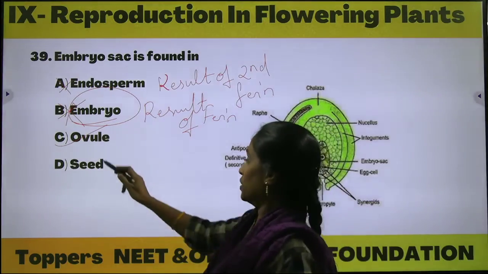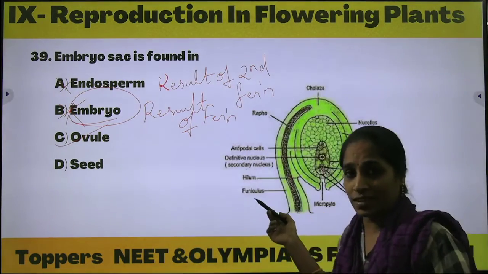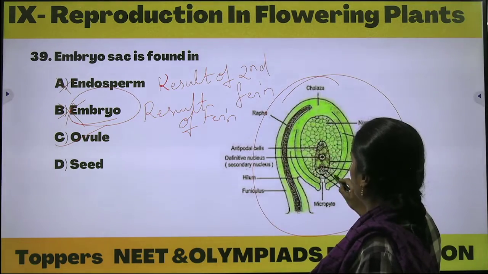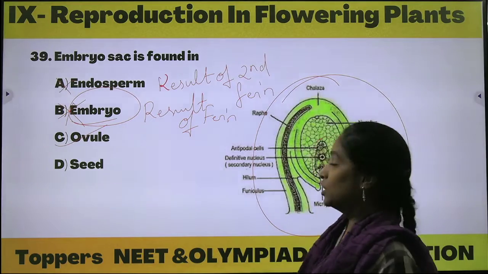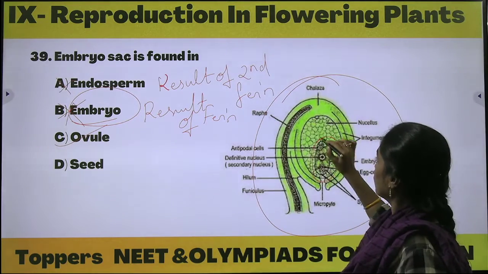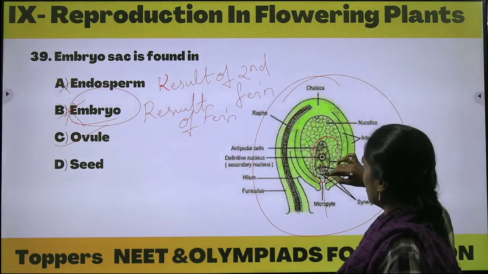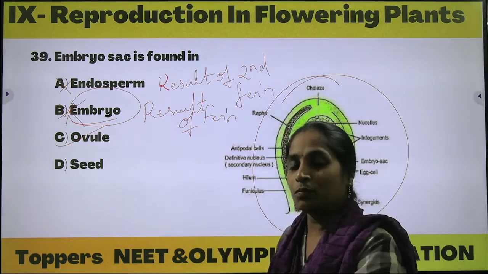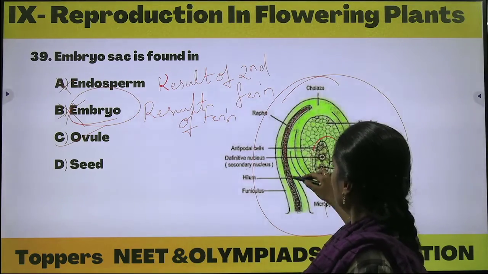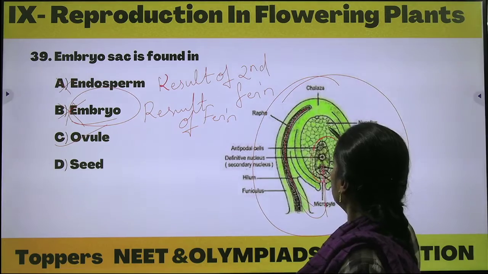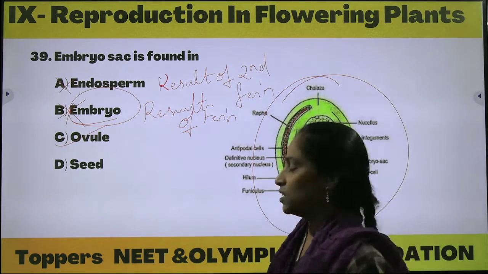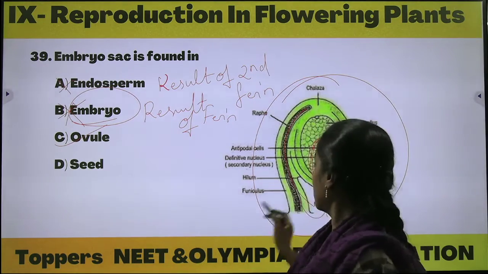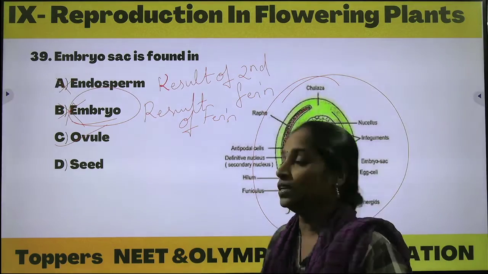Okay, so it's found in the ovule. A picture indicates that this is the ovule. Picture of ovule. Within the ovule we can observe the embryo sac, right? So through the micropyle region we can observe the pollen grain will be germinating the pollen tube and enters into the micropylar region in the ovule, at the entry point of the embryo sac. In the micropylar region we can observe the embryo sac.